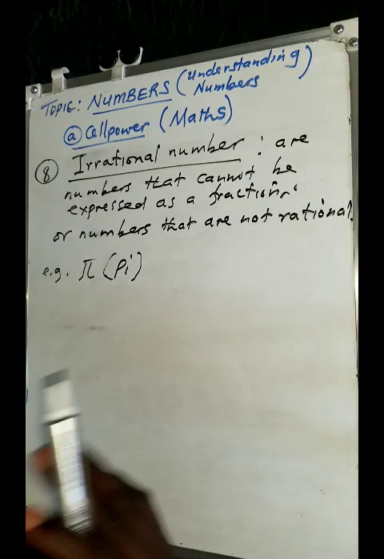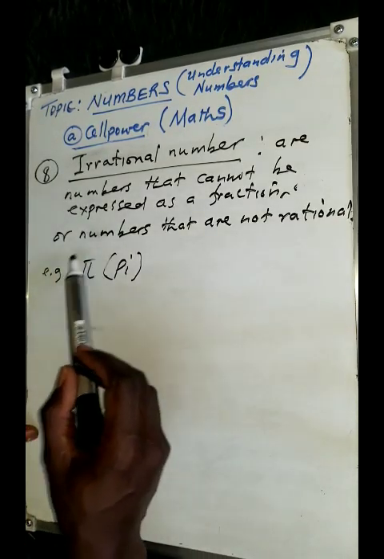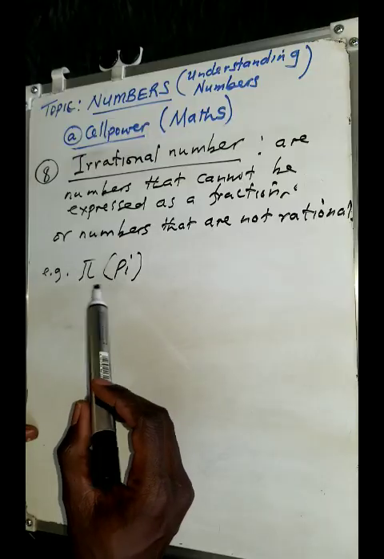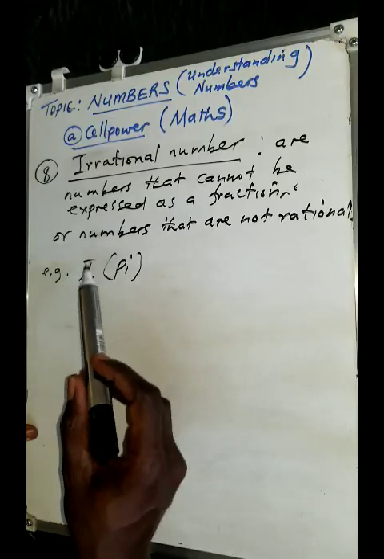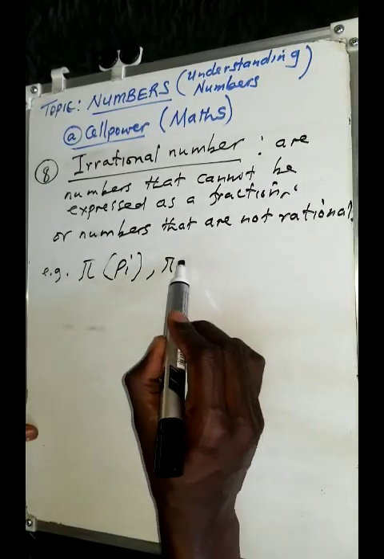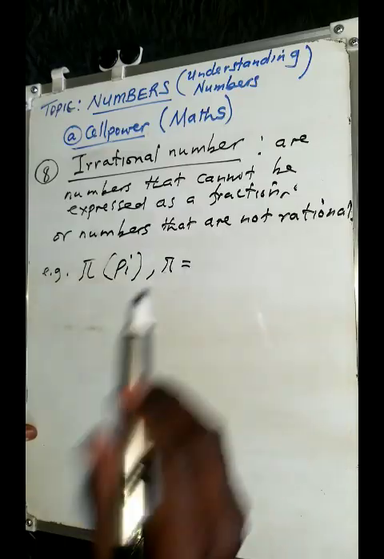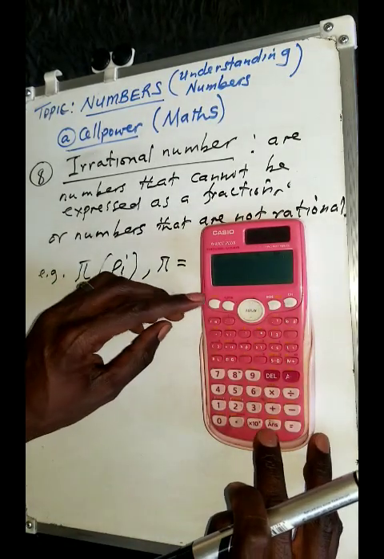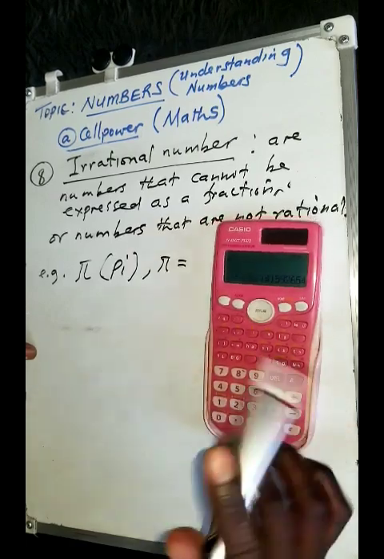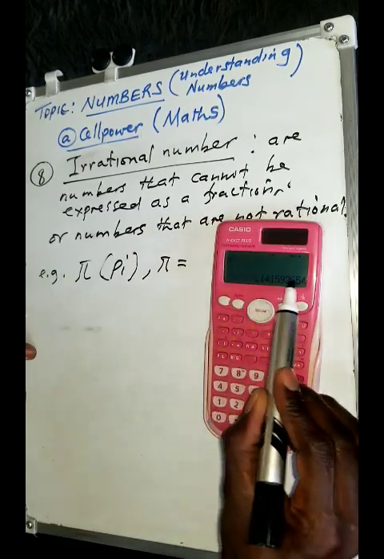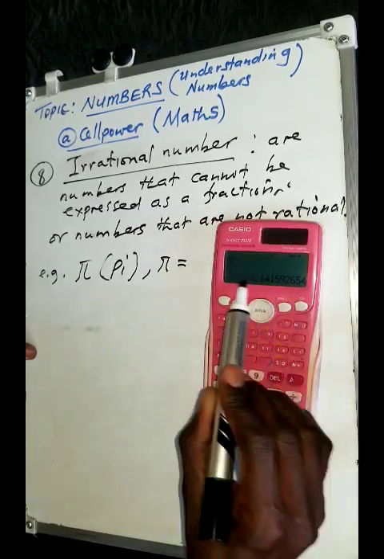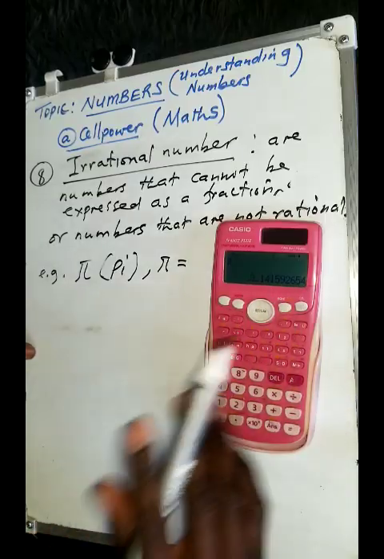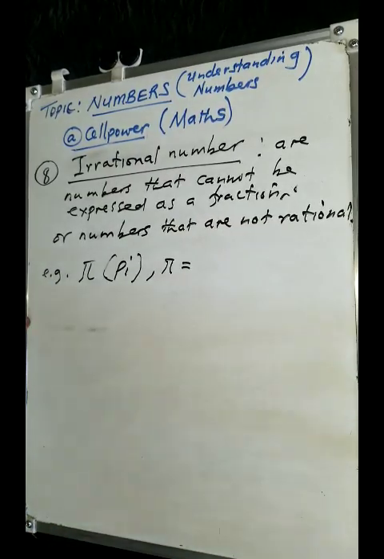In other words, it is non-terminating and it is not recurring. If you were to type pi on your calculator, the number will go on and it will not be repeating. Let me just demonstrate that to you so that you are able to see. There's no number that is actually repeating itself. It is non-recurring. Therefore, it is an irrational number.